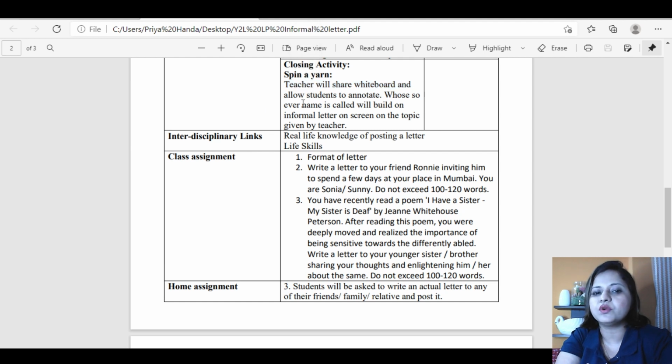Teacher will share whiteboard because it's an online class, as I mentioned, and allow students to annotate. Whosoever name is called will build on the informal letter on screen on the topic given by the teacher. It is basically first student will write maybe the address, and then the second student will add date, the third student would add salutation, the fourth one called will write the first line. Spin a yarn means they all will write, give one input, and then the whole letter would be built. So this is how it would be revised.